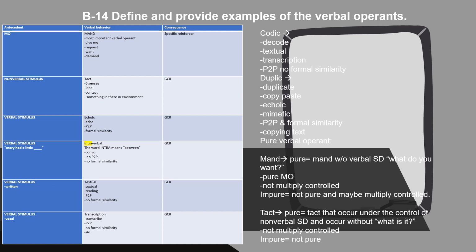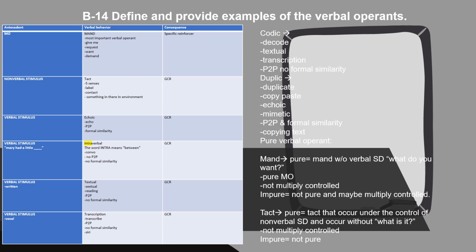Next we have tact. Tact's antecedent would be a nonverbal stimulus. A tact is when we're referring to something that we're labeling, something in their environment, using your five senses, something that you can see, touch, taste, something that they're labeling. So if ever you come into contact with the word tact, think about something that's being labeled. And the consequence for this is a GCR, generalized conditioned reinforcer.